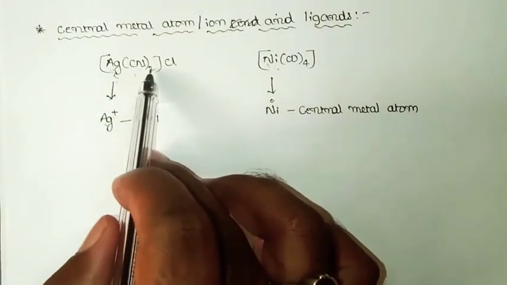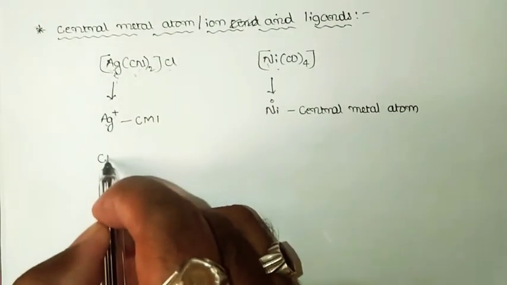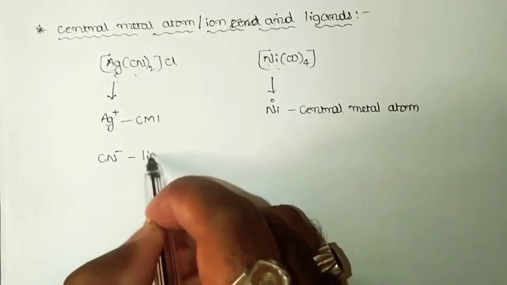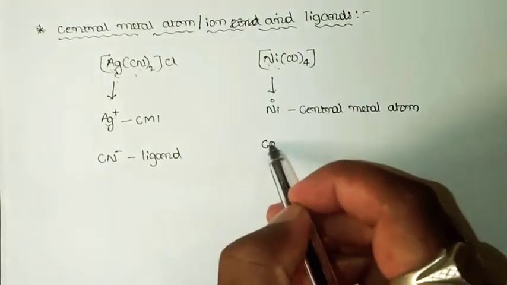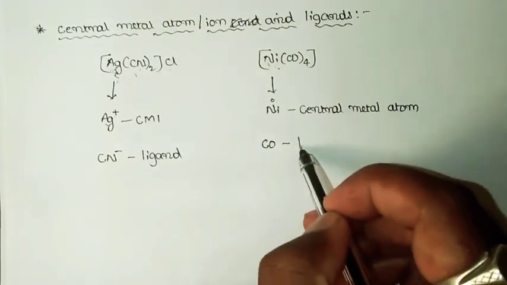Here the ligand is the cyanide anion, and here CO, carbon monoxide, called carbonyl, is the ligand.